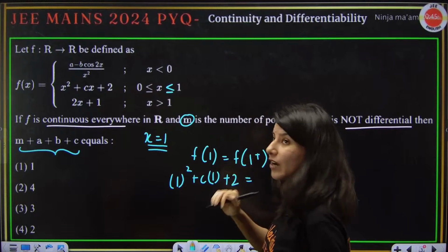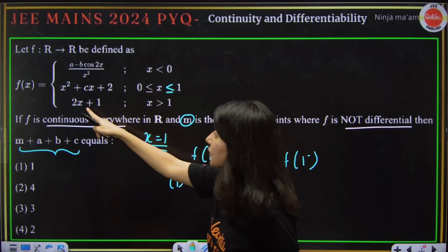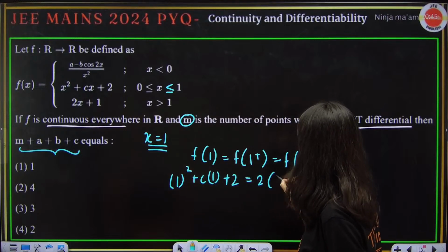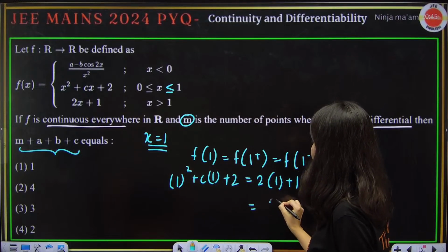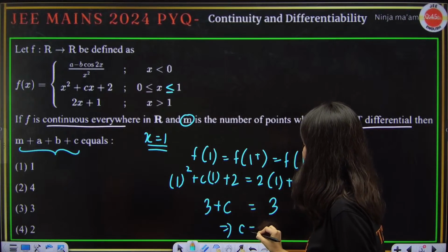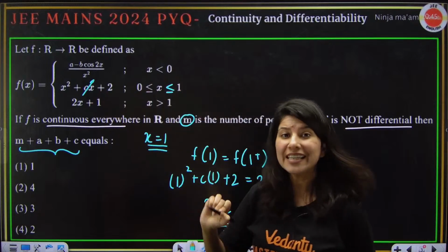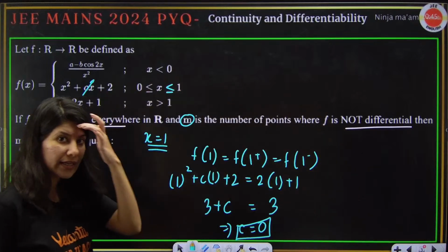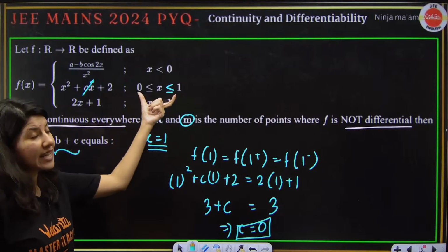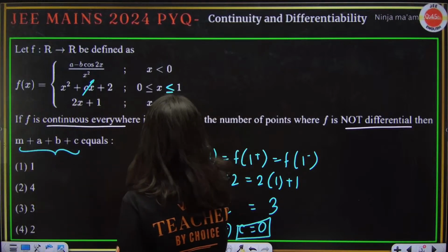Now f of 1 plus, that means I am looking for x greater than 1. So it is 2 into 1 plus 1, so this is going to be 3. This is 3 plus c. This will give me c equals 0. C is gone in this question. So for x lying between 0 and 1, your function just became x square plus 2. Now continuity check is done at x equals 1.